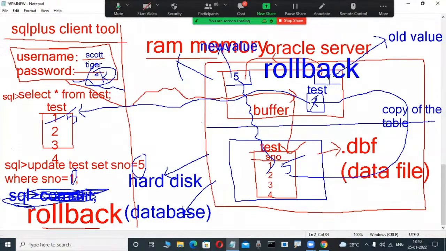Now this 1 is automatically transferred into the 5's place. That's why 1 only. Again 1 is coming or not? Yes. That's why rollback means undo the transaction from memory, not the disk. Commit means the new value for the transaction is permanently stored in the hard disk. That's why the client tool is always interacting with the hard disk.